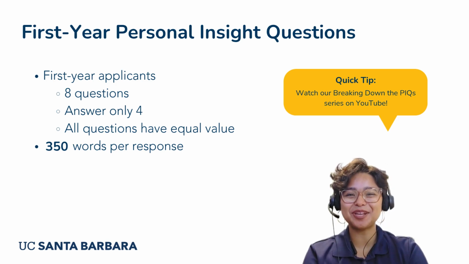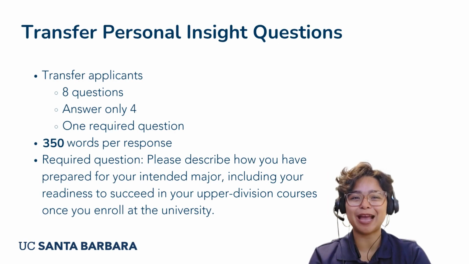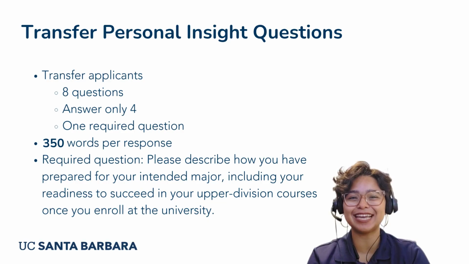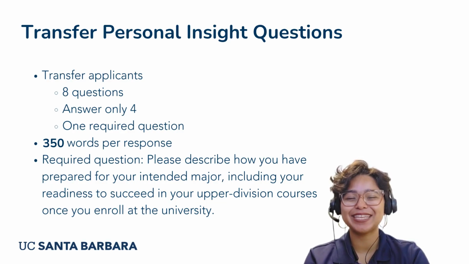A quick tip is that you can watch our Breaking Down the PIQ series on YouTube for more writing guidance. The PIQs are available on the UC Office of the President website in both English and Spanish. For transfer applicants, you also have 8 questions and are limited to 350 words per response. You only have to answer 4 questions, but you are required to answer 1 question. The required question is, please describe how you have prepared for your intended major, including your readiness to succeed in your upper division courses once you enroll at the university.